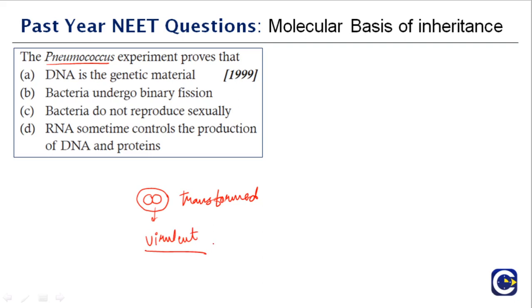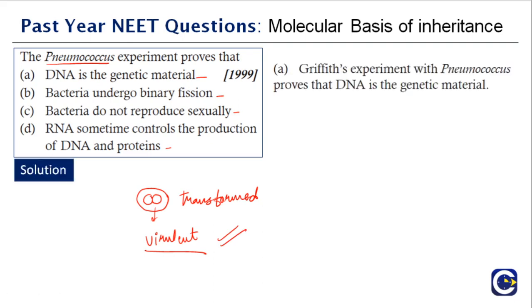But what was the ultimate proof? DNA is the genetic material. Bacteria undergo binary fission. Bacteria do not reproduce sexually. RNA sometimes controls the production of DNA and proteins. So what is the right answer? If you didn't remember, we just recalled this Griffith experiment. Obviously the right answer is option A. Griffith's experiment with pneumococcus proves that DNA is the genetic material. It was a very simple and straightforward question with answer A.